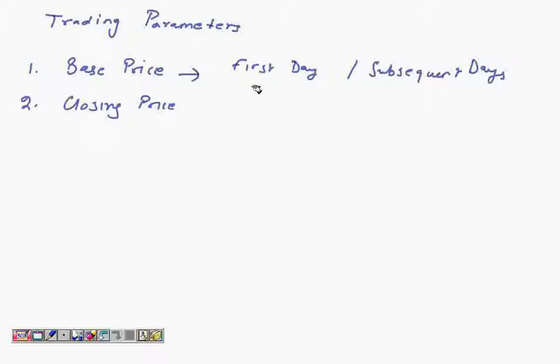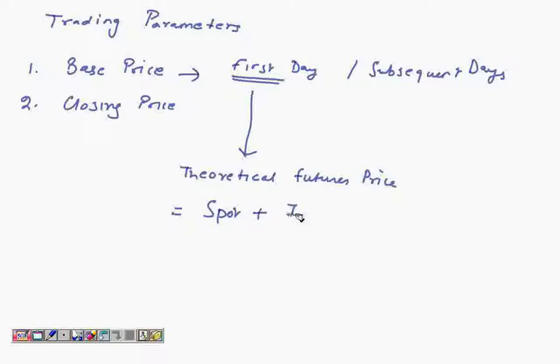So for a contract being traded for the first time, the base price for the first day of its trading has to be a theoretical price. So we have to look at the theoretical futures price. You might recall that the theoretical futures price is nothing but the spot price plus the interest rate differential, or the points. So base price is the price at which the order opens. The first price on the first day has to be a theoretical price, which we've calculated as the spot plus the interest rate differential.